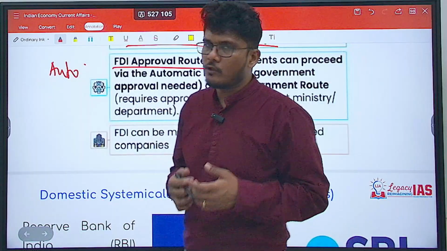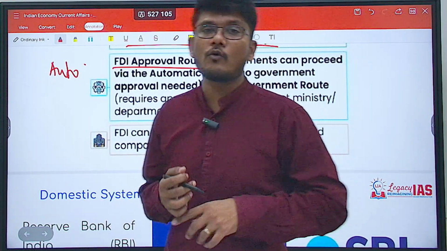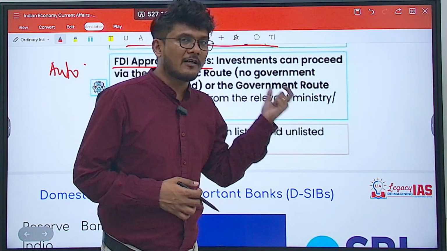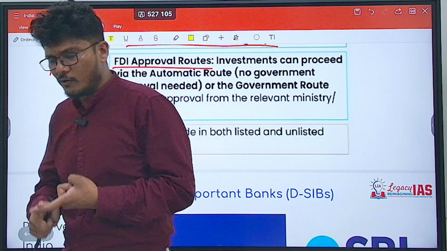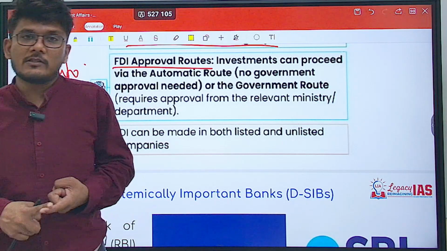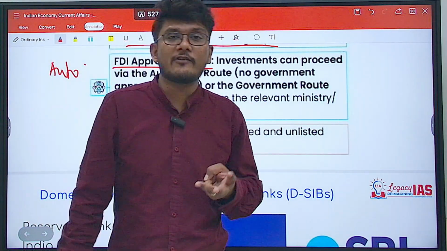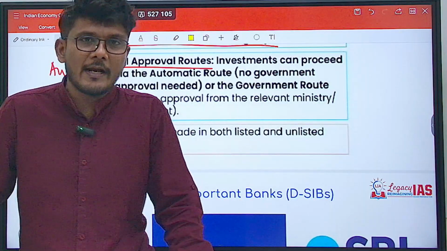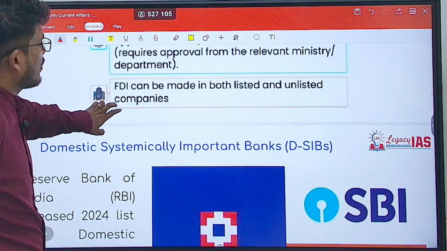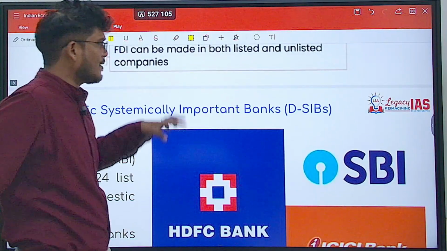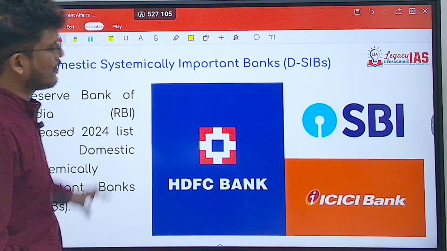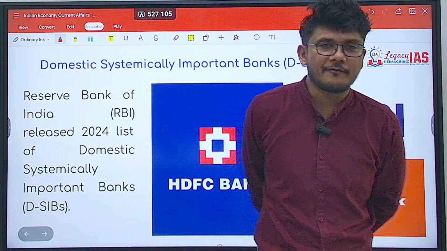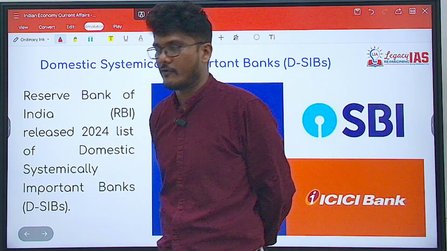In the automatic route, of course, there's no need for approval. In the approval route, approval of the government is required: the ministry related to the sector in which you are investing, plus the external affairs ministry, plus the home affairs ministry. All these ministries will be involved in the approval process. Now, FDI can be made in both listed as well as unlisted companies. I hope this FPI, FDI distinction and the reclassification is clear.